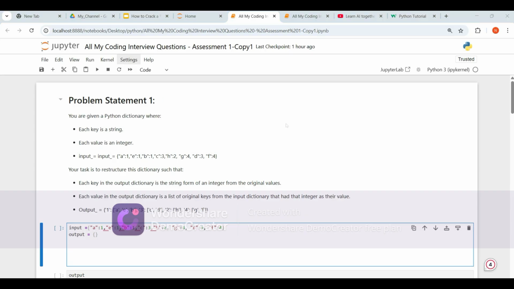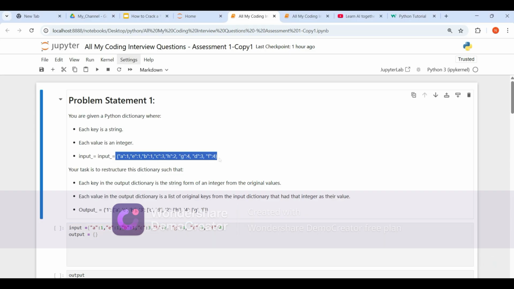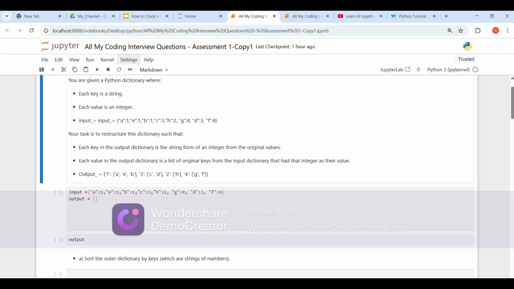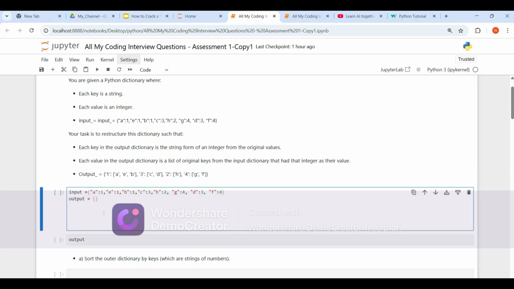This is the question I got in my interview. This is the input dictionary. In this dictionary, the keys are alphabets and the values are integers, and we know that values can be duplicate, but keys should be unique, right? What they expected me to do is convert keys into values and values into keys. This is the format they wanted. How do we do that? It's very simple.